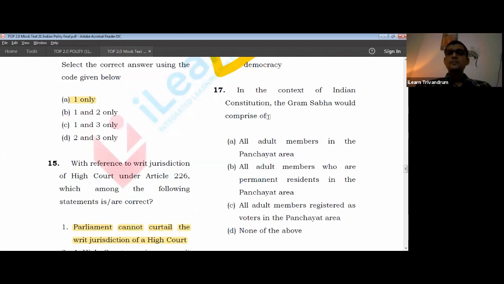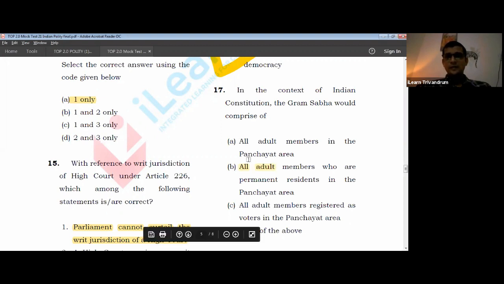Grama Sabha, who comprises Grama Sabha? Grama Sabha is comprised of all the adult members who are registered as voters. I think you must have studied about it when you studied local bodies. Okay, now let us look into it. All adult, everywhere we have adult.